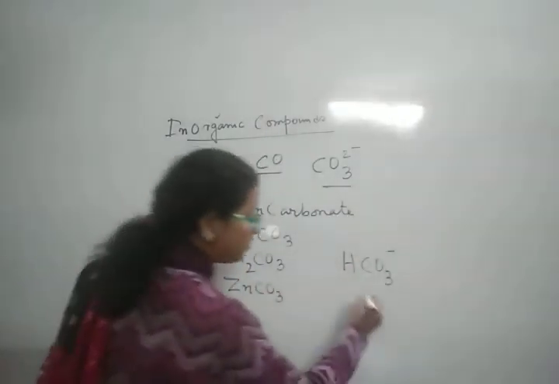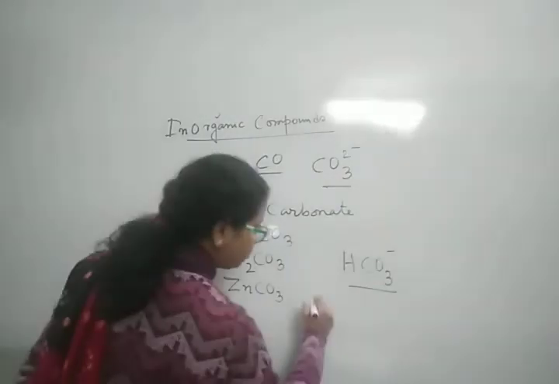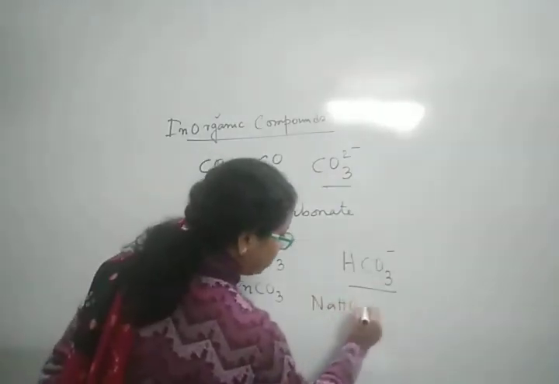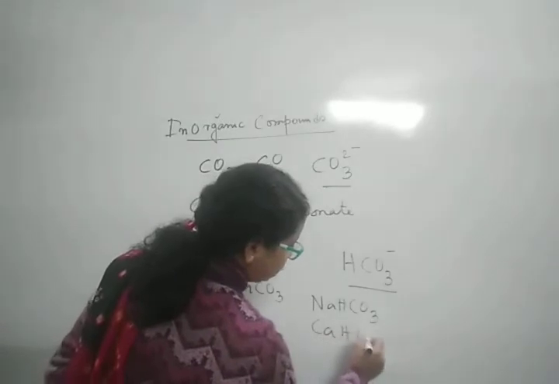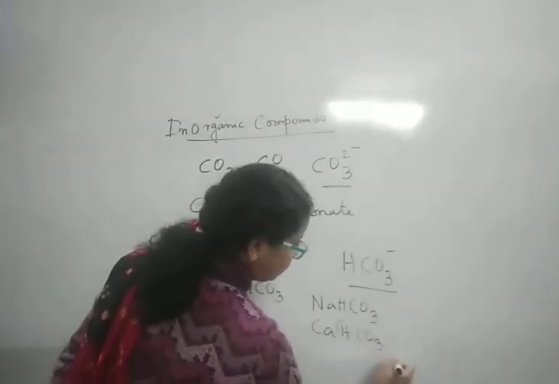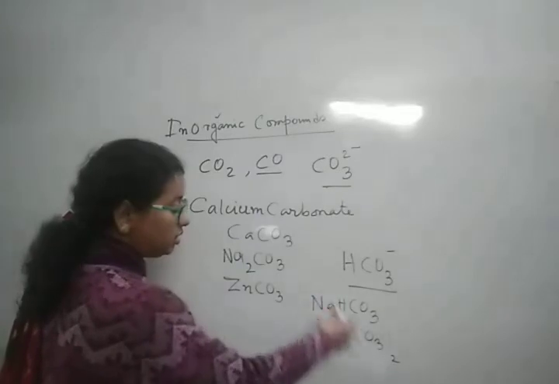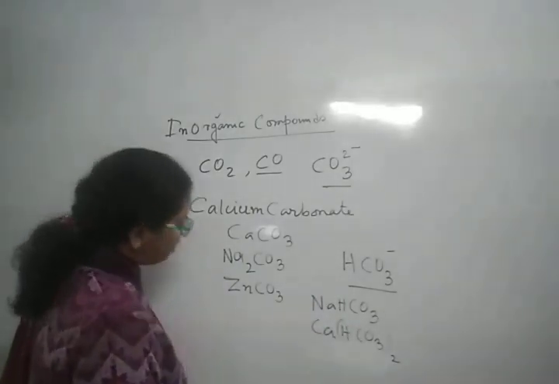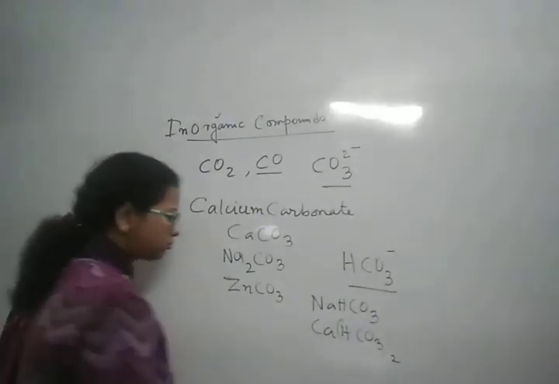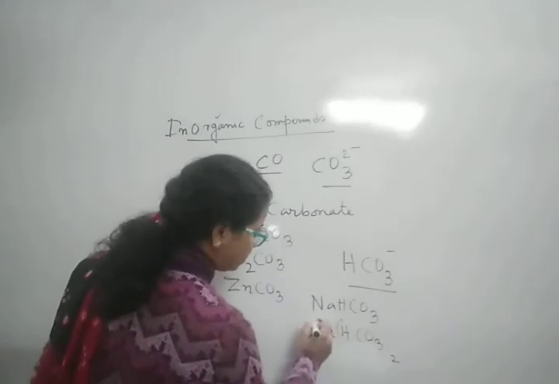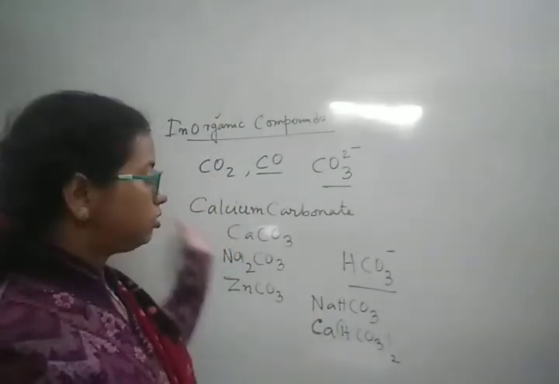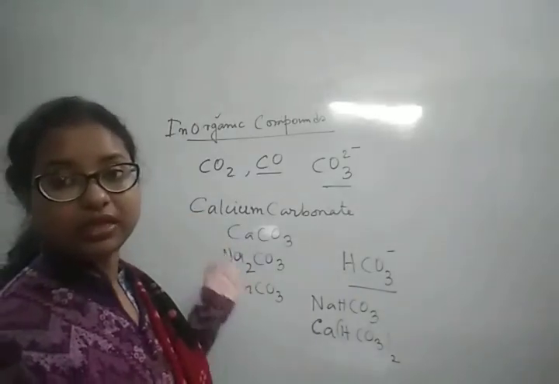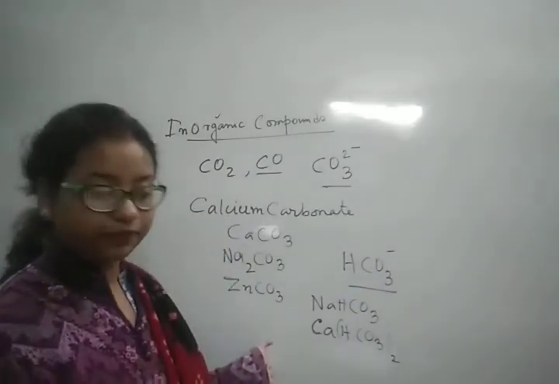So we have sodium bicarbonate, NaHCO3, calcium bicarbonate, Ca(HCO3)2, zinc bicarbonate, and other bicarbonates are also possible. Ammonium bicarbonate we have as well. So all these are carbon-containing inorganic compounds.